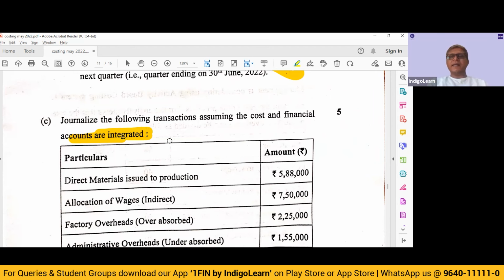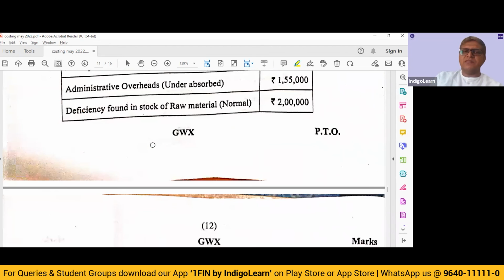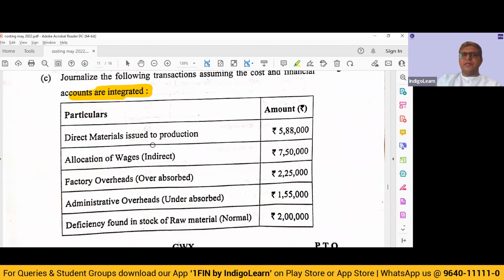They are talking about integrated accounts. So based on that, we need to pass the journal entry. So they have given us 5 transactions, 1 mark for each. Direct material issued to production. So it will be WIP control account to raw material control account. Allocation of wages, allocation. All right. So it is going to go from indirect wages to the WIP. So we will debit WIP control account, credit wage control account.